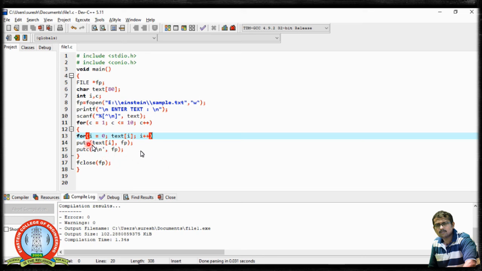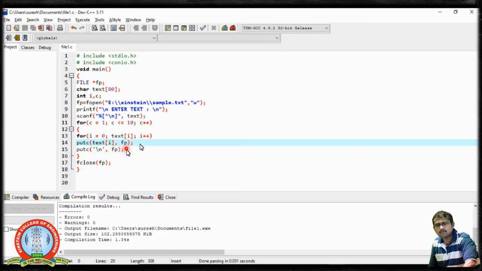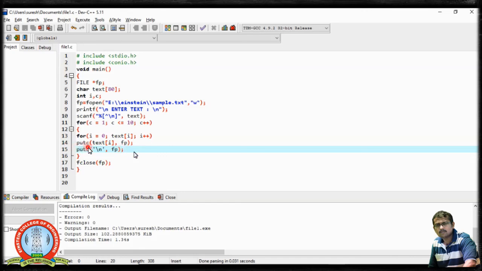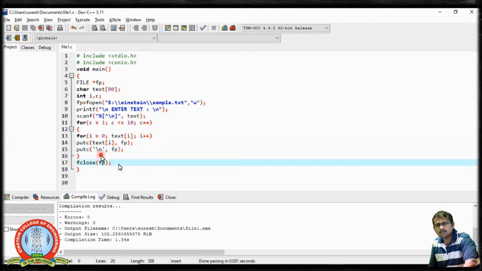Each time, these characters are inserted into the corresponding file pointer: text of 0, text of 1, text of 2, etc., until there are no characters to be read. A line is inserted using this putc, then it moves on to the new line, and after that I use the fclose function to close this file. So how many times will this for loop execute? 10 times.